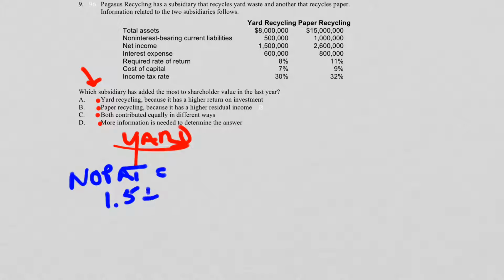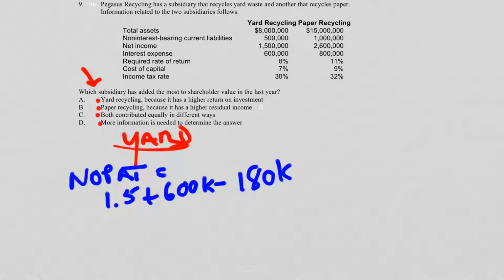So add the interest expense, which had been deducted from that, so that's 600K, and then subtract from that the amount of the interest expense tax effect, which at 30% of 600 is 180K. So that's what we're going to do. Now I got the calculator out. Do the math. 1,500,000 plus the 600 minus the 180, and you get 1,920,000.